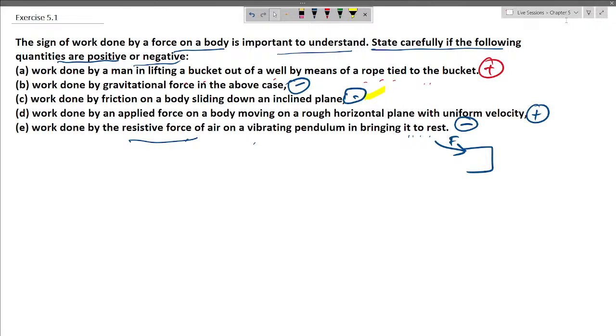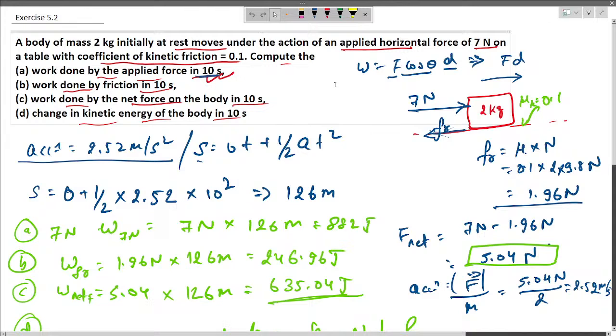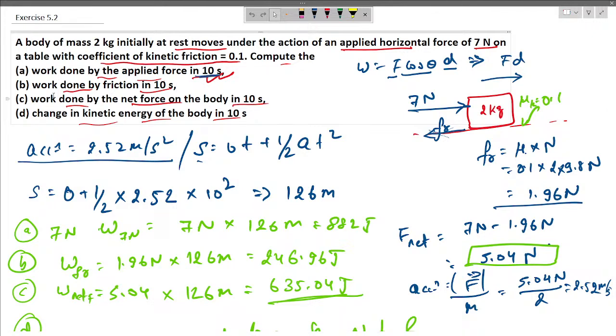Let's go to the next question. In this question, we have been given that a body of mass 2 kg initially at rest moves under the action of an applied horizontal force of 7 Newton on a table with coefficient of friction 0.1. Compute the work done by the applied force in 10 seconds. So we have to find out the work done by the applied force in 10 seconds.